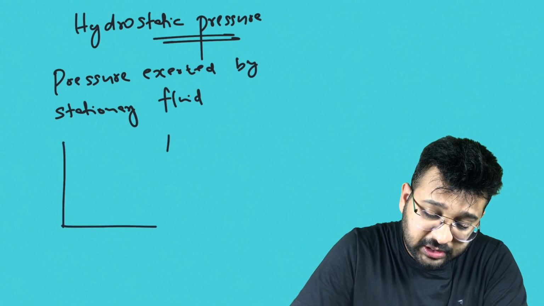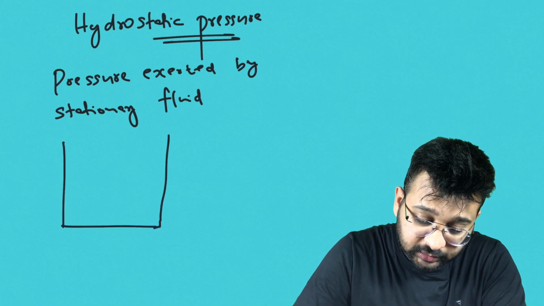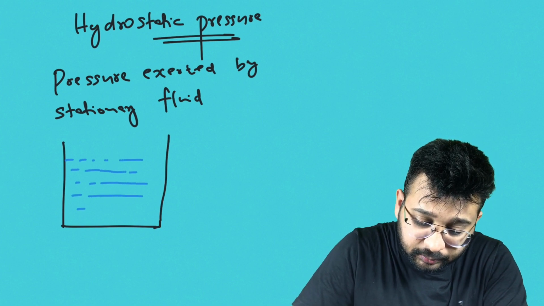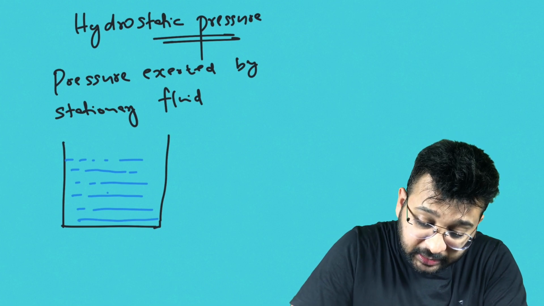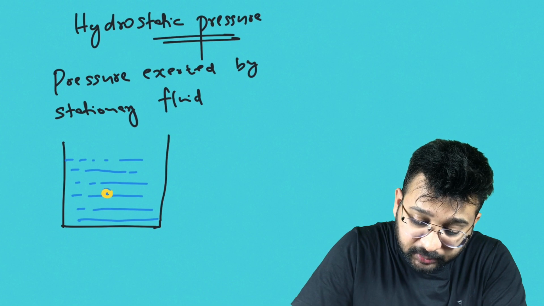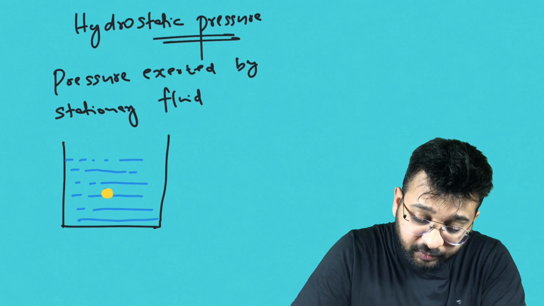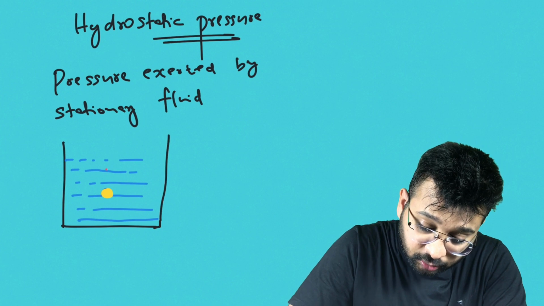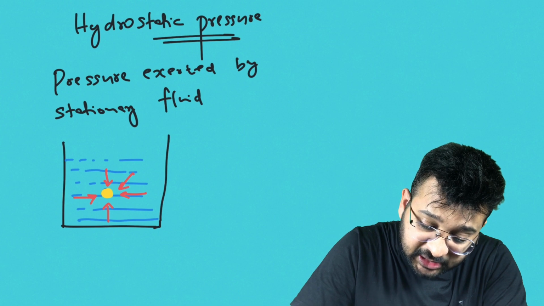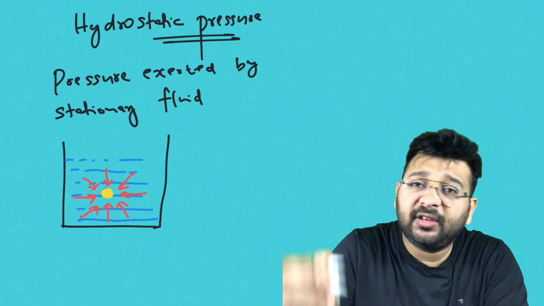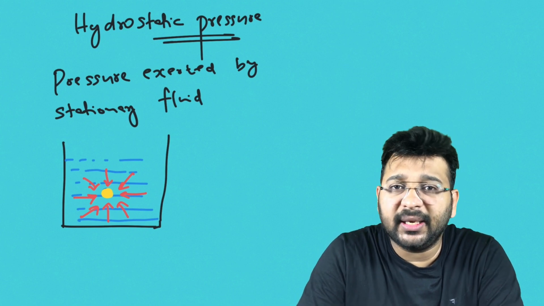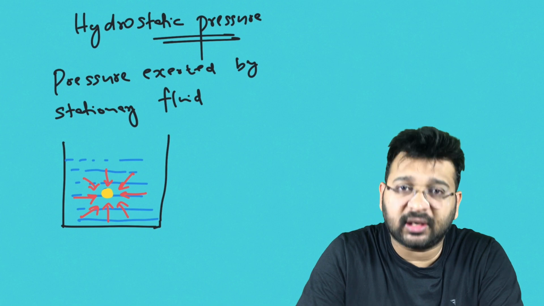Now when you take a container, and in the container you take some liquid, consider a single water molecule. This water molecule will experience force by the other water molecules in all directions in such a manner that the net force on this single water molecule will be 0, because the entire liquid inside the container is at rest.